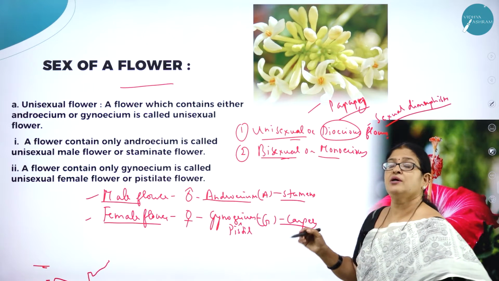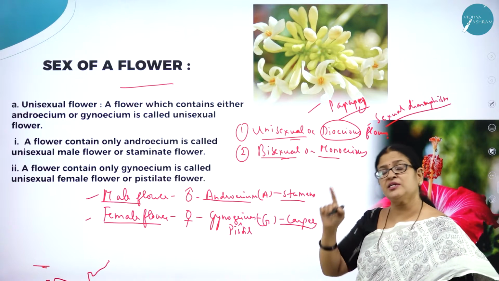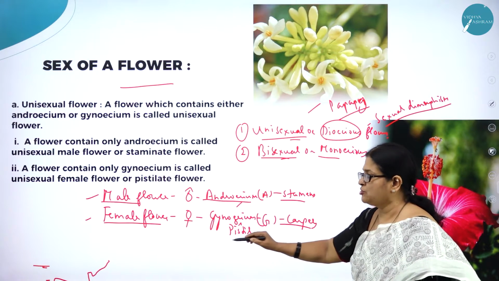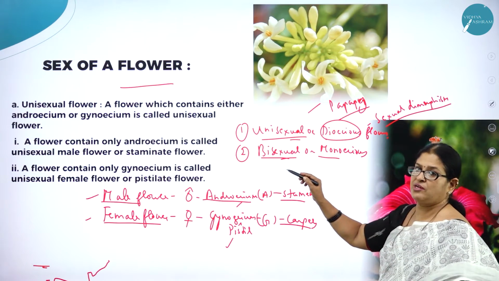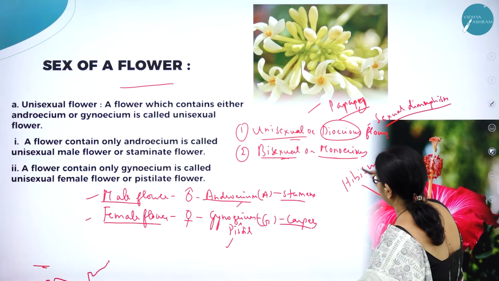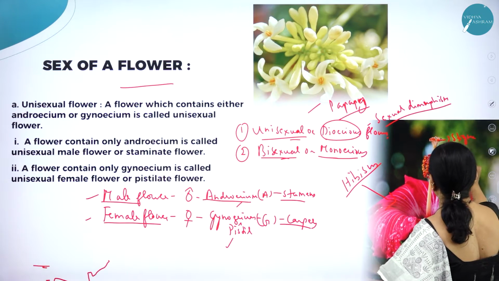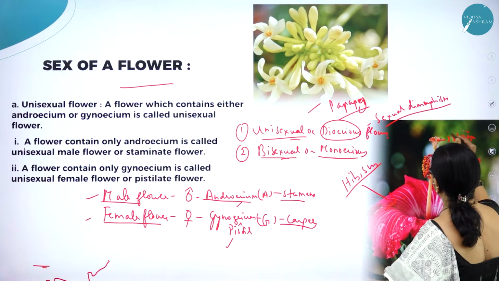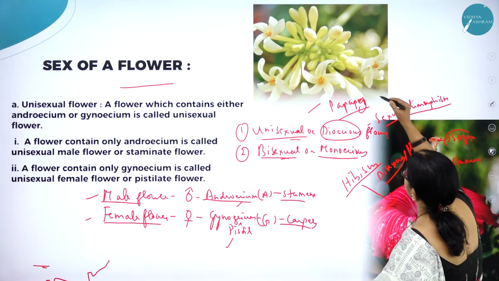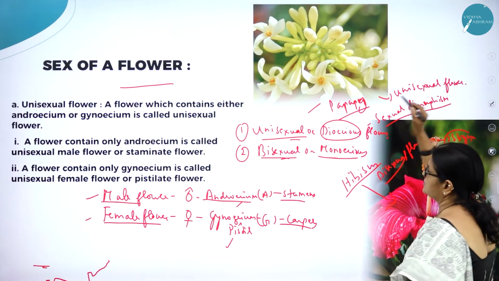What do you mean by bisexual? A single flower will have both the male and the female reproductive structure in the same flower. So the same flower will bear both the androecium and the gynoecium. Such a flower is called bisexual, or monoecious. Classical example you can take hibiscus. In everyday life you come across it. So it is having what? Stigma. Here you can see the stigma, and these are the stamens. So this is a bisexual flower, and this is a unisexual flower.